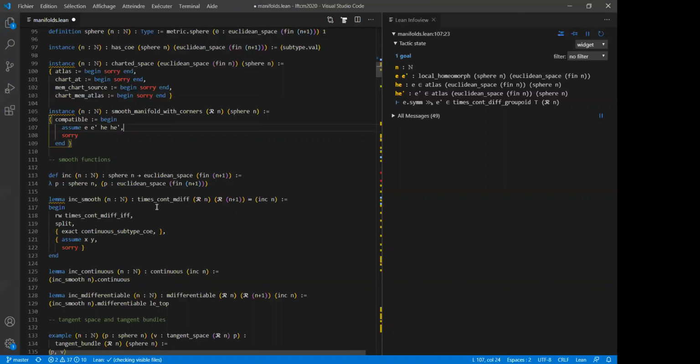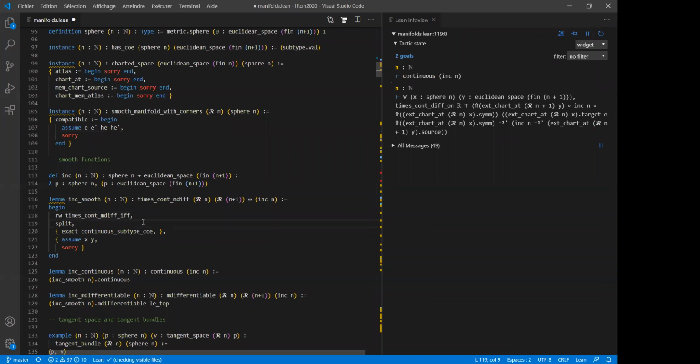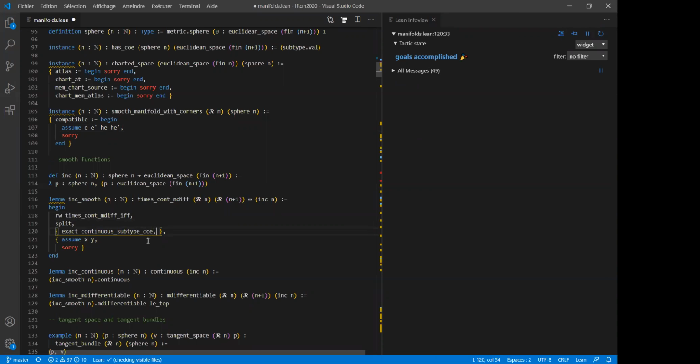So this lemma says that the inclusion is smooth from the sphere of radius n to the Euclidean space Rn+1. And the proof will start like that. So you don't want to see how the definition is really set up. It's set up in some way to get good definitional behavior, but here you just rewrite something which is equivalent. And then you split, and then you see that you have two parts. You need to prove that the inclusion is continuous. And okay, this we already know, so this you can prove.